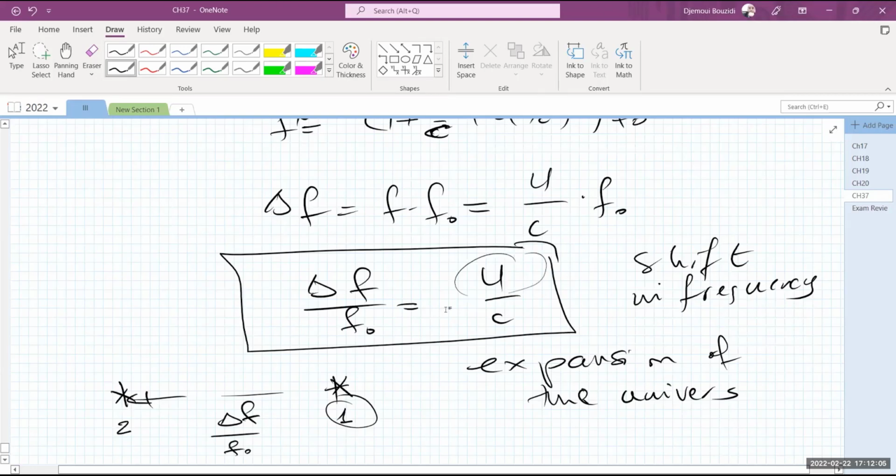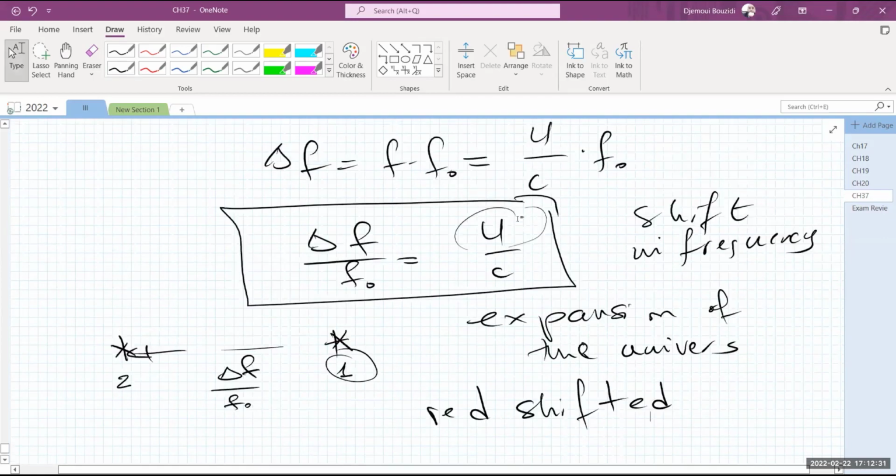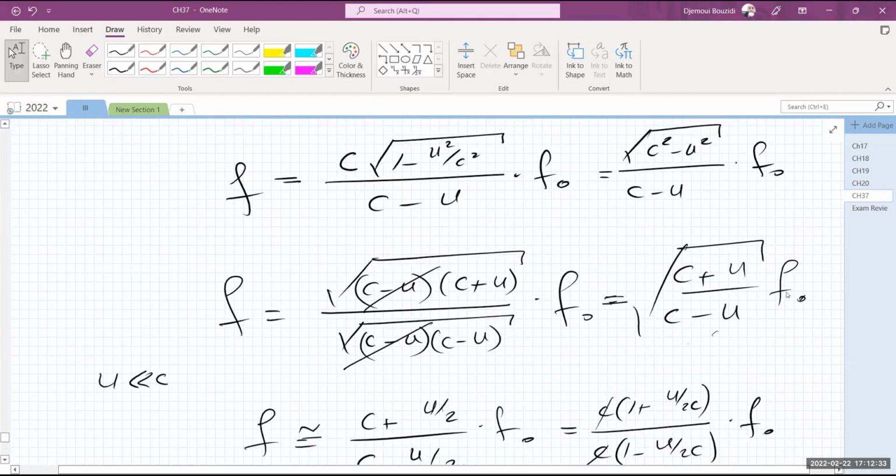This is how, what's his name? I forgot his name now. Hubble discovered the expansion of the universe. When he did measurements on the faraway galaxies, he found that they are shifted toward the red. All frequencies are red shifted, meaning that they are moving away from us. And from there, he was able to find how fast they are moving. Some of them are actually moving very close to the speed of light, but this expression is not true anymore. You have to go back to this one to find it, okay? You have to go back to the original one.